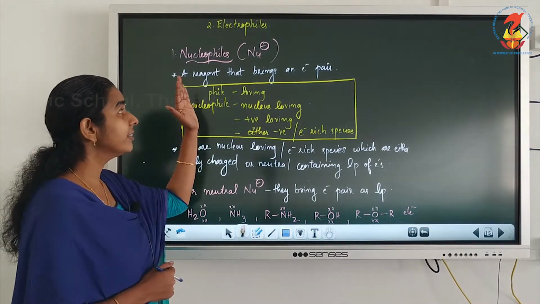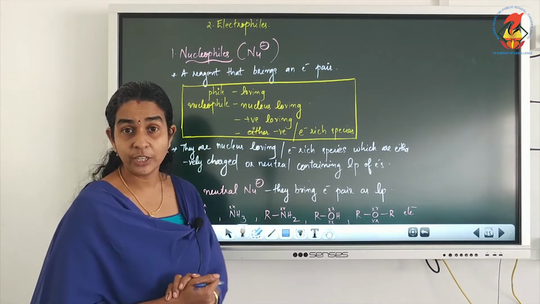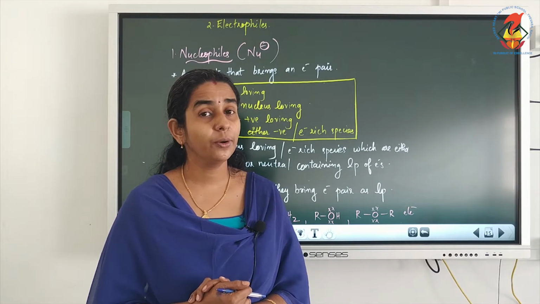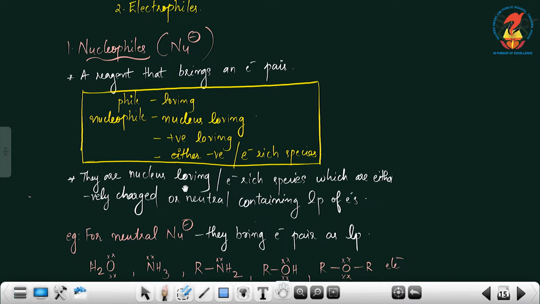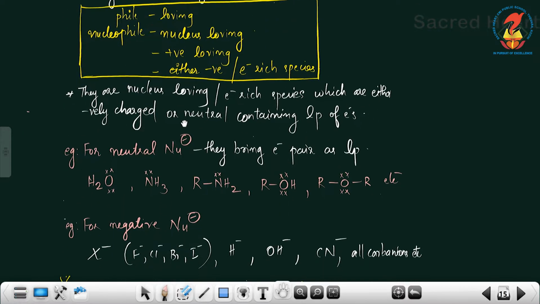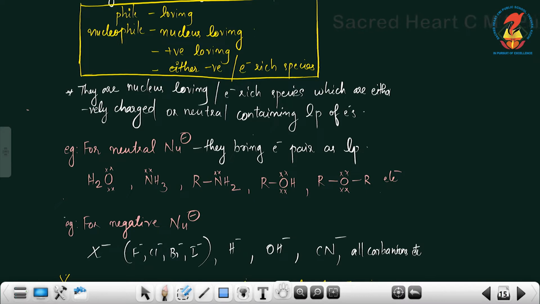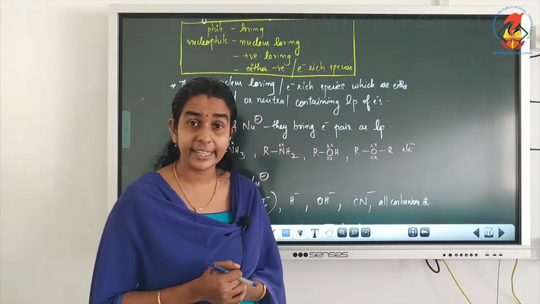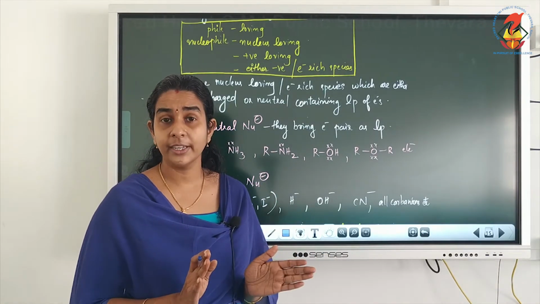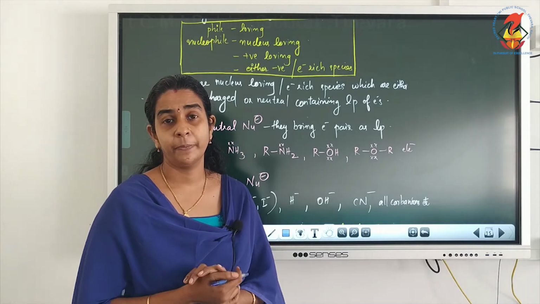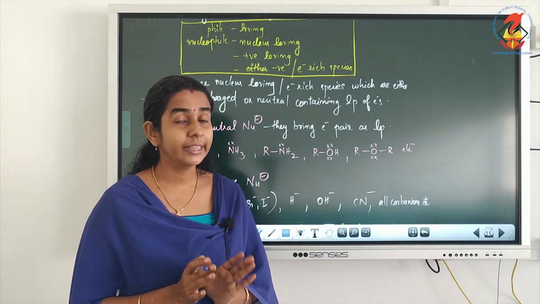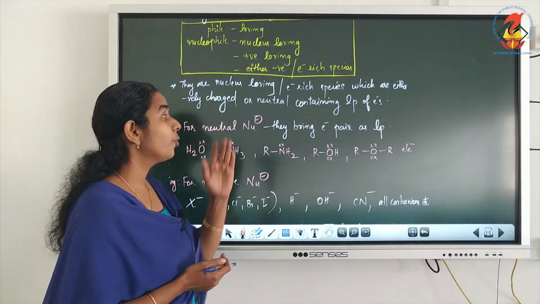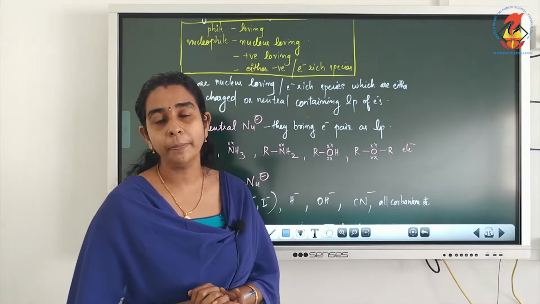A reagent which always brings an electron pair for the substrate will be called a nucleophile. So we can define nucleophiles as nucleus loving or electron rich species. Sometimes they will be negatively charged, and in the negative charge itself we can say that they are nucleophiles. Sometimes there will not be any charge in the molecule given, but there will be a lone pair. So they can be either negatively charged or neutral species containing a lone pair of electrons.